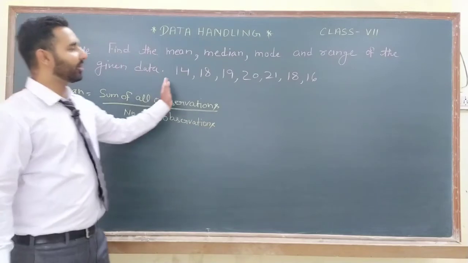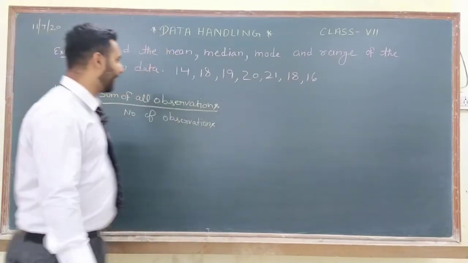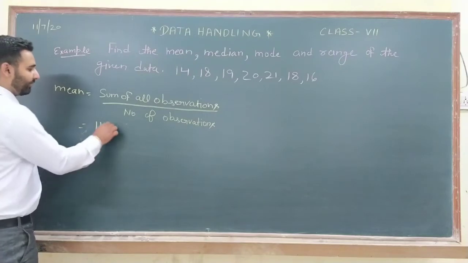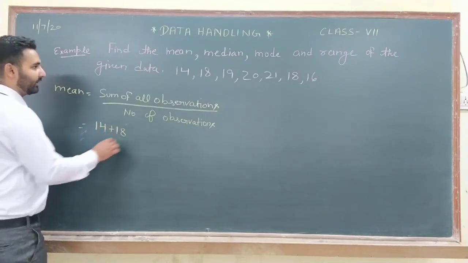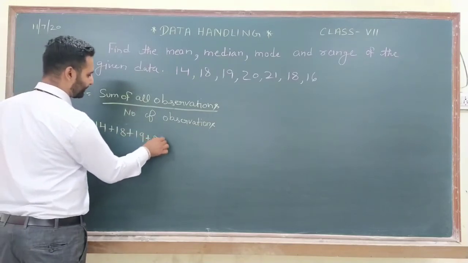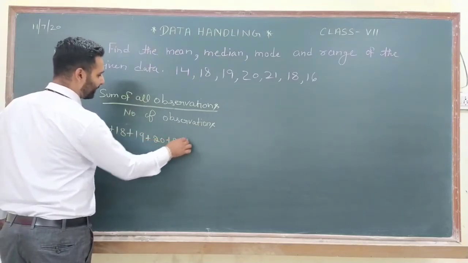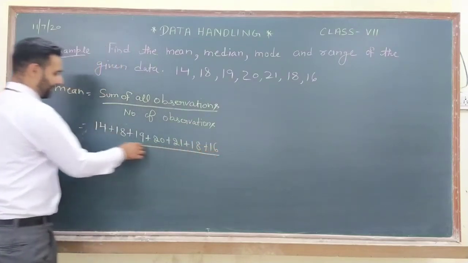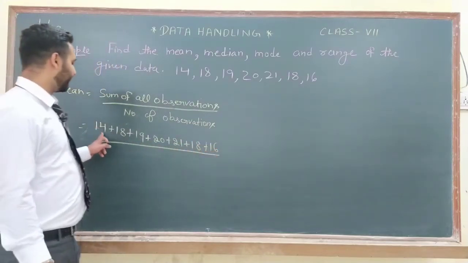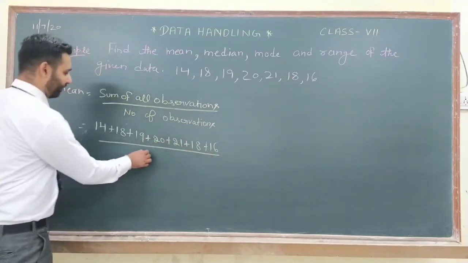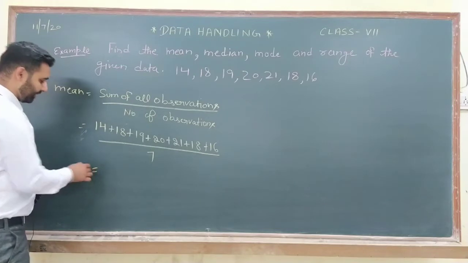Sum of all the observations means we have to add. So when you add, it will become 14 plus 18 plus 19 plus 20, 21, 18 and 16. Now count how many terms we have: 1, 2, 3, 4, 5, 6, 7. So upon 7.